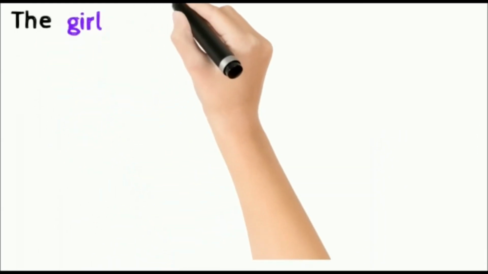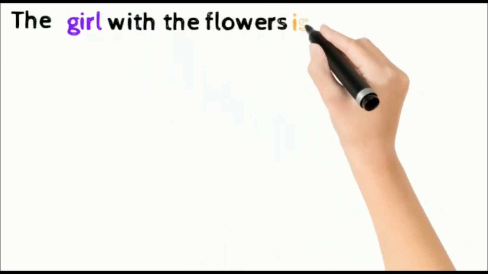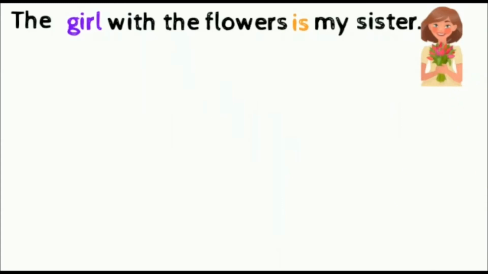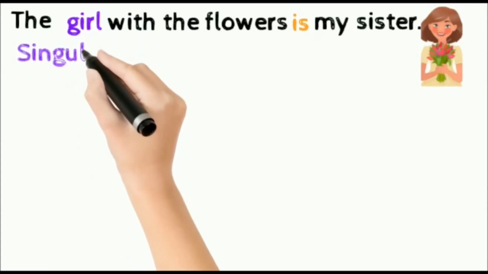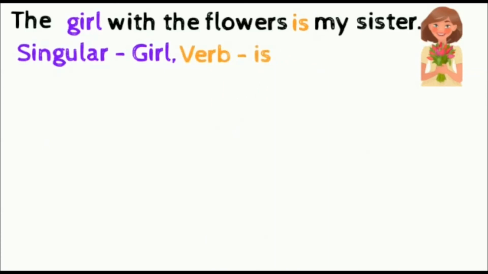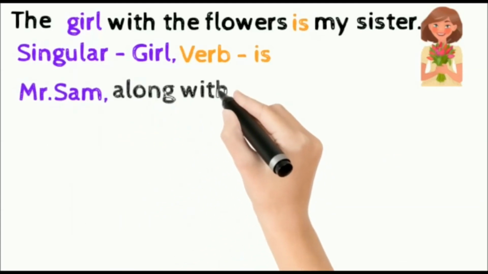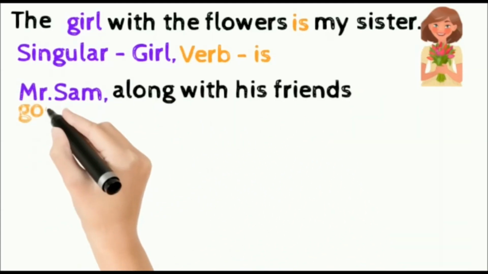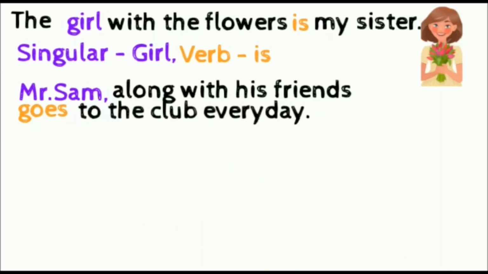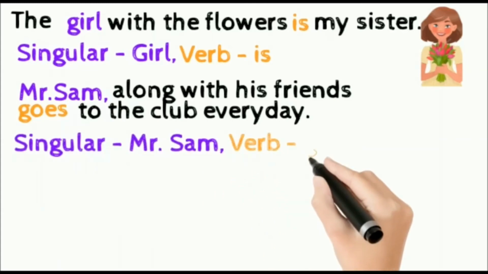The girl with the flowers is my sister. Here girl is singular, therefore the verb is also singular. Another example: Mr. Sam, that is the subject, which is singular, along with his friends, that is a prepositional phrase, goes to the club every day. Here, goes is also singular because the subject, Mr. Sam, is also singular.